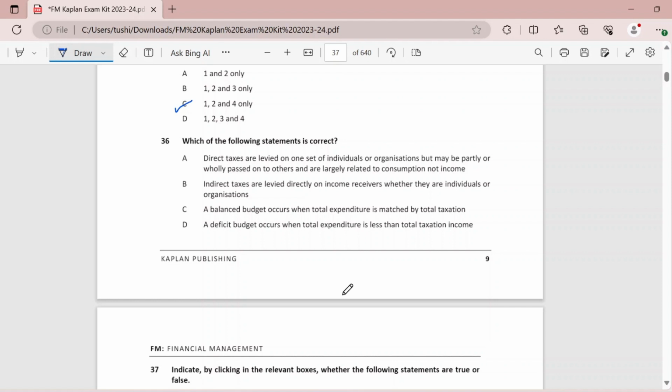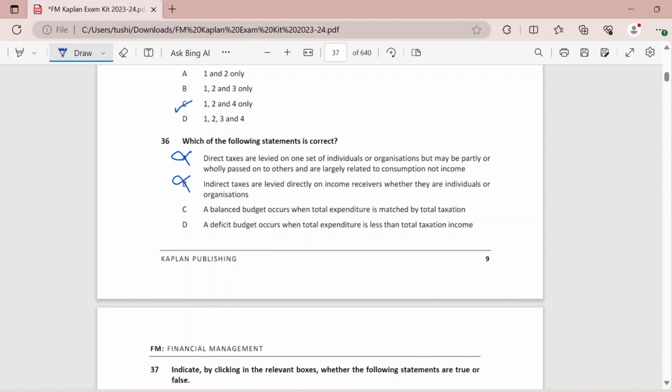So that is why statement A is wrong, because it states that it may be partly or wholly passed on to others. Direct tax can never be passed on to others. Indirect taxes are directly levied on the income receivers, whether they are individuals or organizations. Now, this is also false.